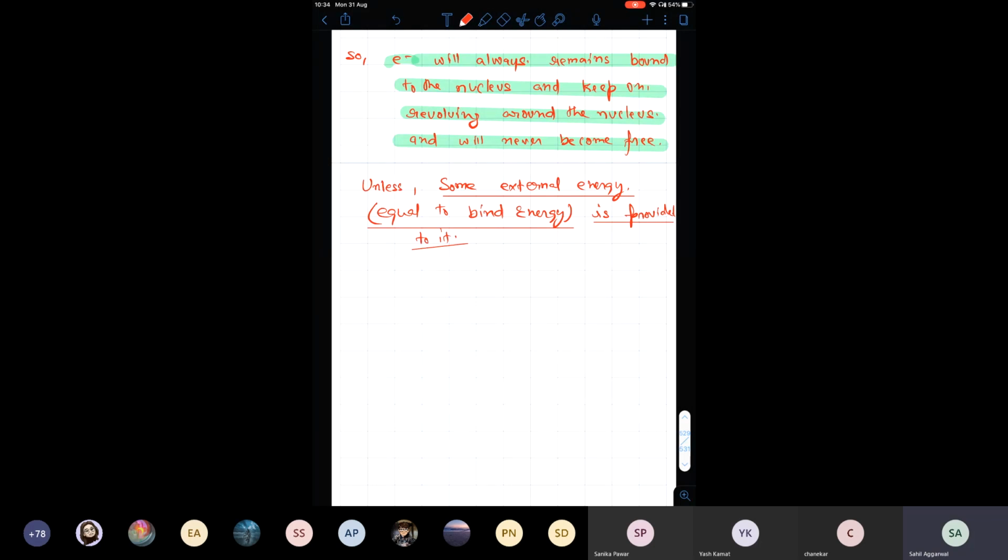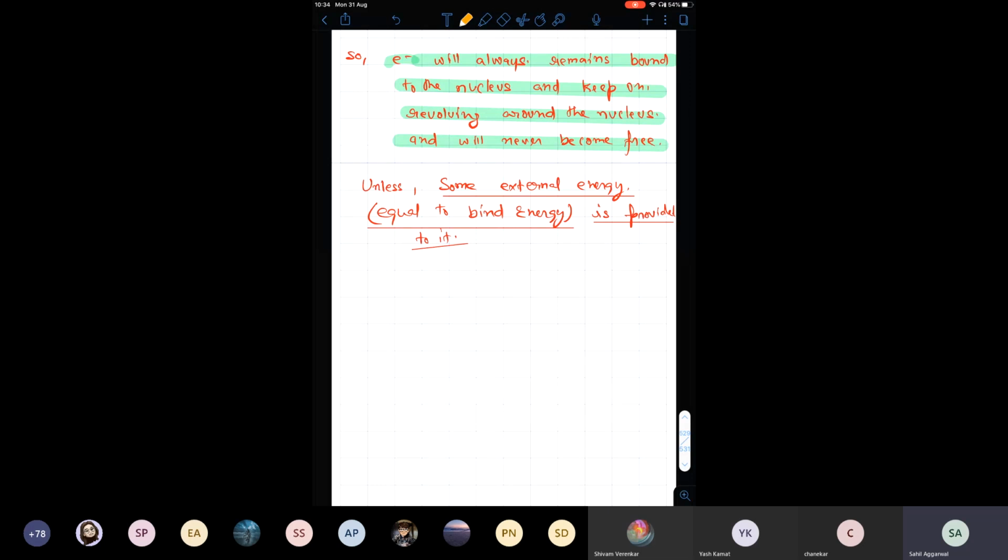Read this and let me know if you have any doubt. So external energy like electrical energy, heat energy, mechanical energy, whatever energy you can apply. If you provide electricity, then whatever energy was required, you have provided it.